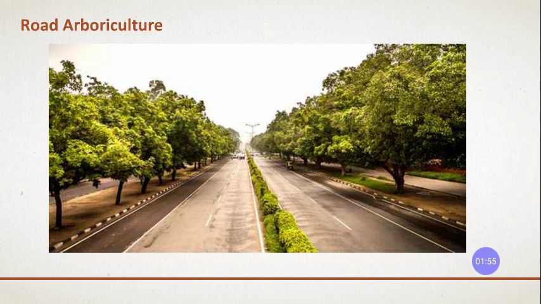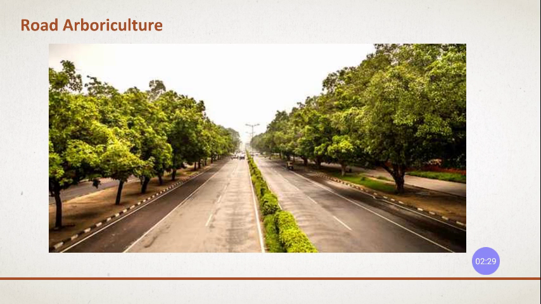It might be on the sides of the shoulders of the carriageway or at the center, right? At the center the small trees are provided. On the sides we provide larger height trees, so they can grow to a larger height. So what is the use of those trees? Why are we going to provide them? We understood what arboriculture is now: growing trees systematically, with design and plan, is called arboriculture.